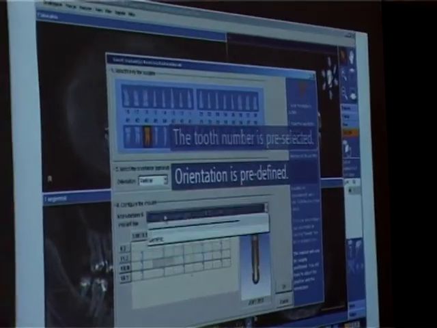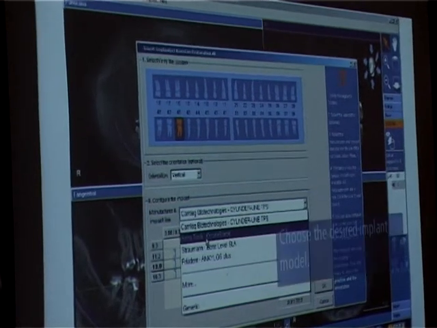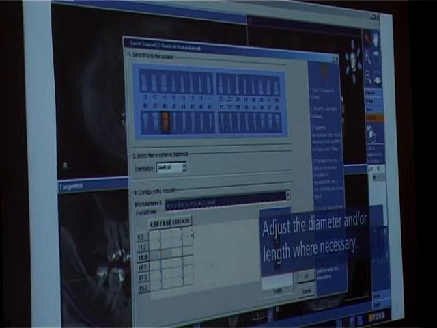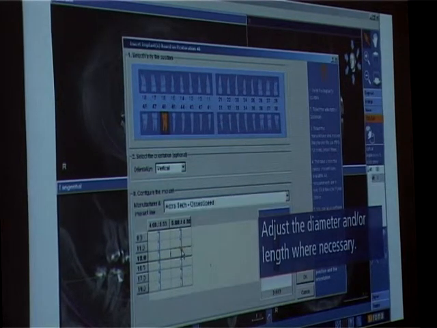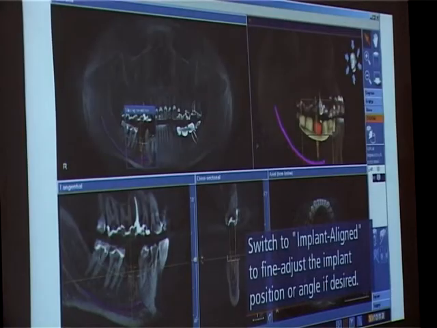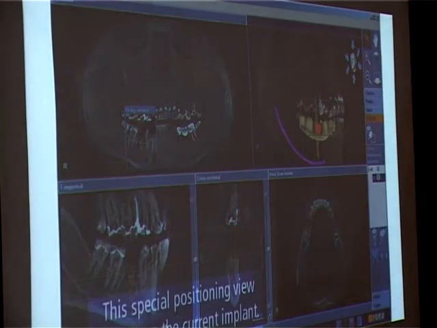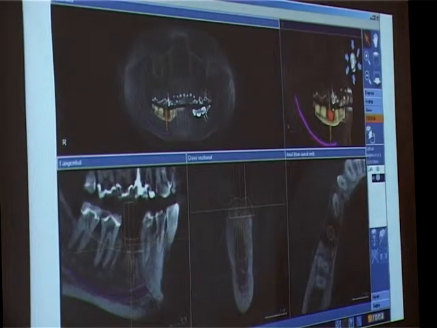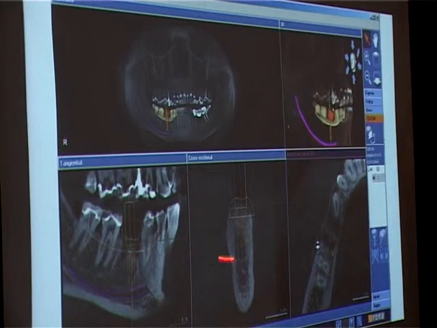It's a titanium implant. Since we do not manufacture implants, the data of all dental implants, we have more than 50 dental implants, it's all available in the X-ray machine. And now you just plan your implant.